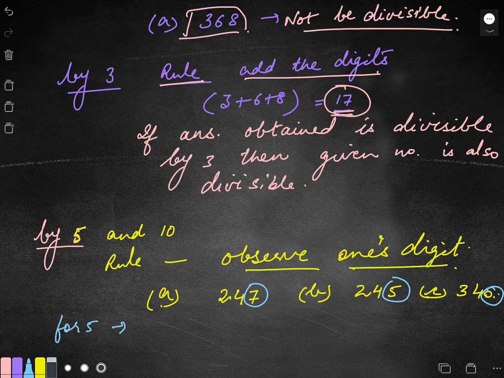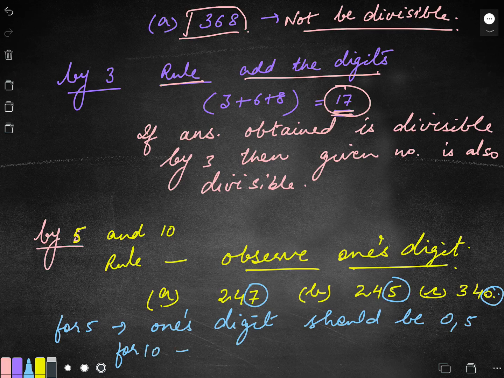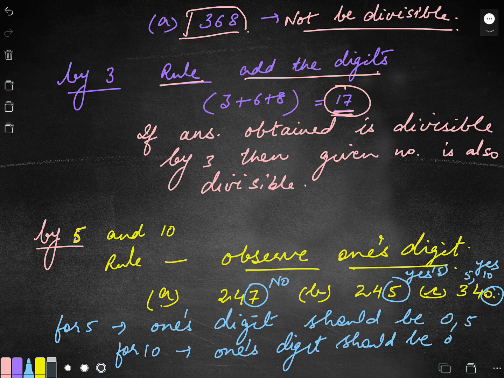For 5, the ones digit should be 0 or 5. If either of the two is at the ones digit, then the complete number will be divisible by 5. Right? For 10, the ones digit is supposed to be 0. Should be 0. Simple, children. So 247, no. 245, yes for 5. And 340 is yes for 5 and 10 both. This is only for 5. This is for none of them.